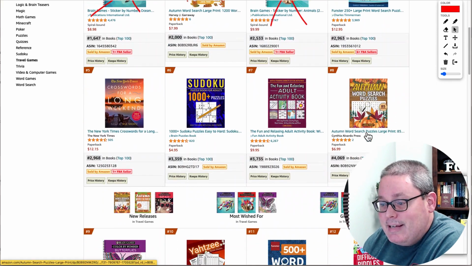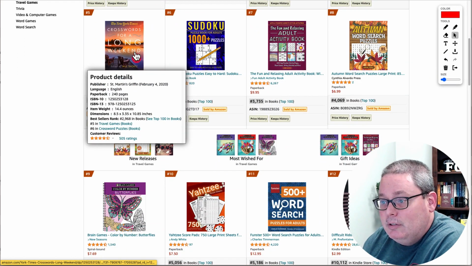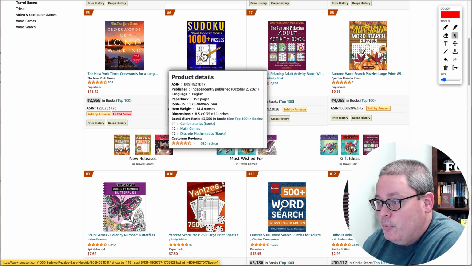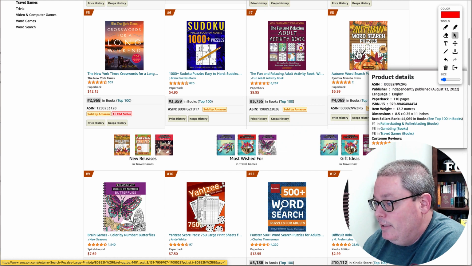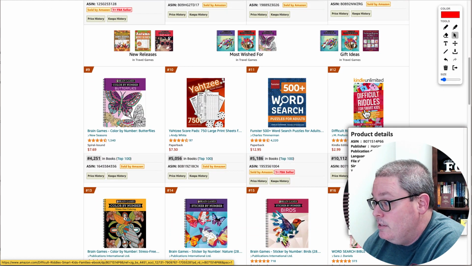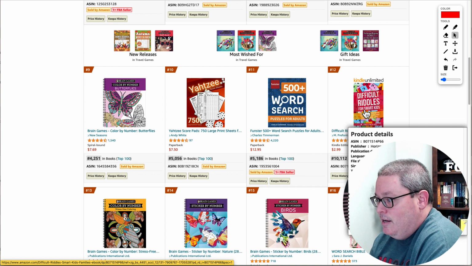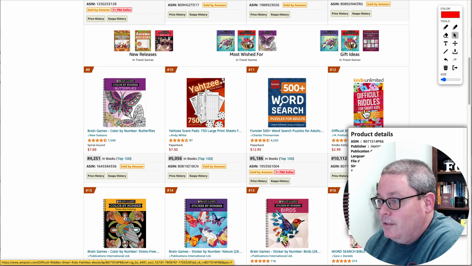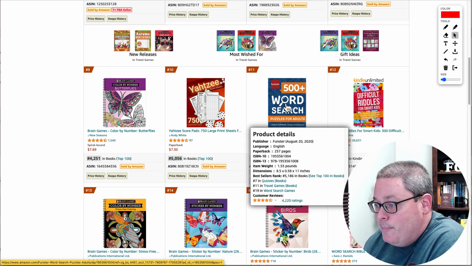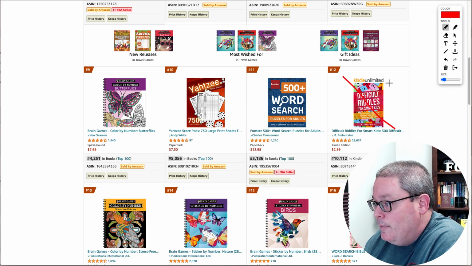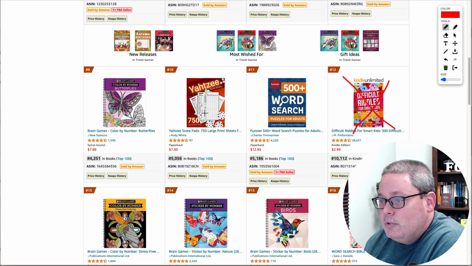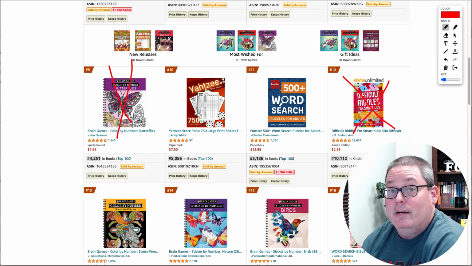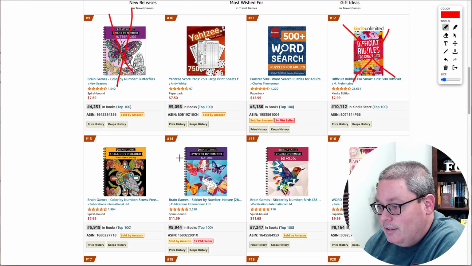What I was interested in seeing in this category were these books. Are they all 8.5 by 11? This is 8.5 by 10. This is 8.5 by 11. This is 8.5 by 11. Again, 8.5 by 11. This book here doesn't say what size it actually is, but it's not an independently published book. Actually, that's a Kindle Unlimited book. Here's another one, 8.5 by 11. Again, Kindle Unlimited book. It's a riddle book. We're mostly looking for things that you can write in when we're creating our paperbacks. But you can see a lot of these are spiral bound that are the ones ranking in this category.